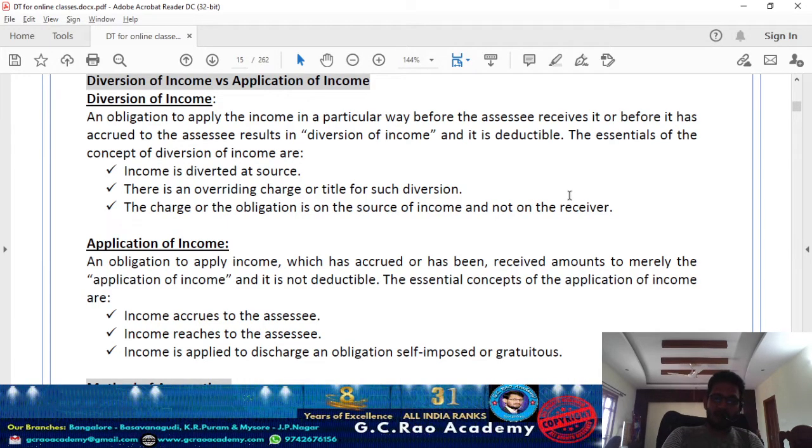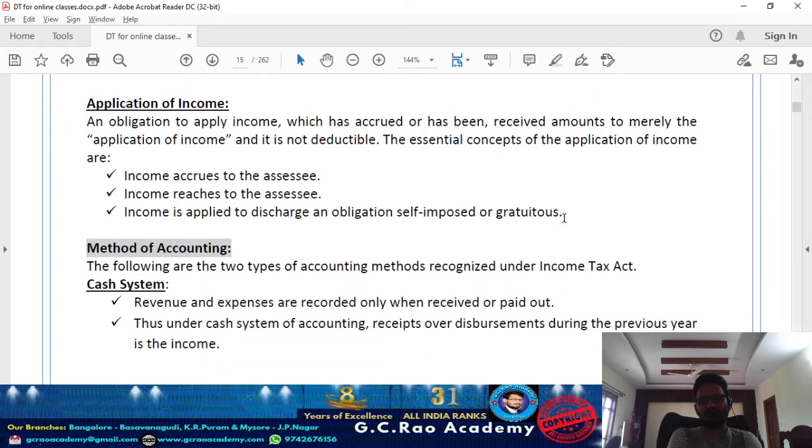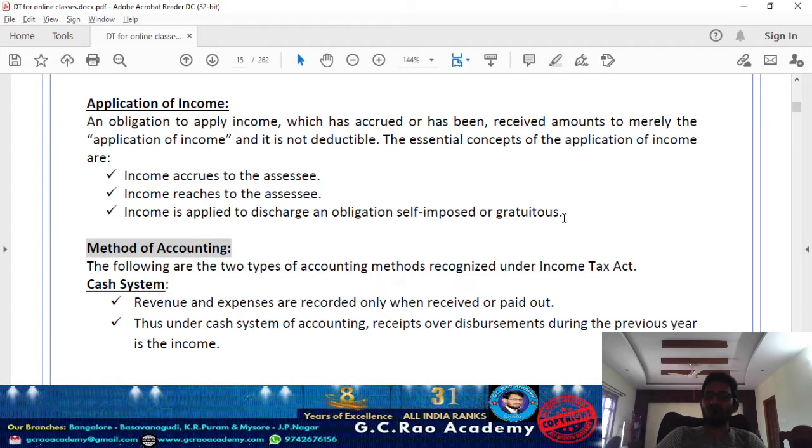And application of income means the right to receive the income got established to the assessee, I am entitled to receive the income, or the income already reached the assessee's hand. After the right to receive the income is established to you, or once the income reaches your hand, you are applying that income for discharging a self-imposed obligation, based on your morality ground, an obligation you impose on yourself.